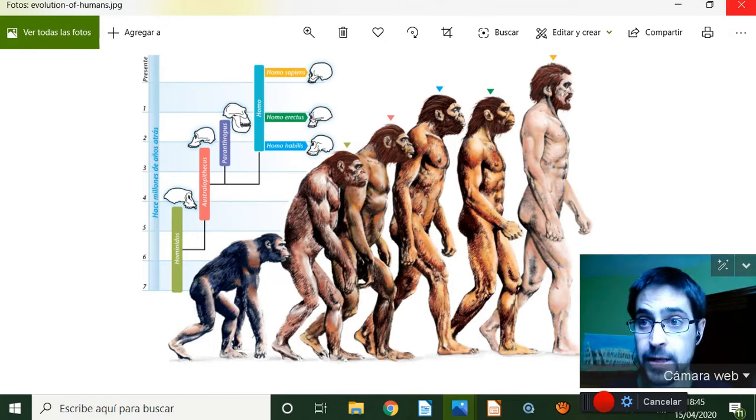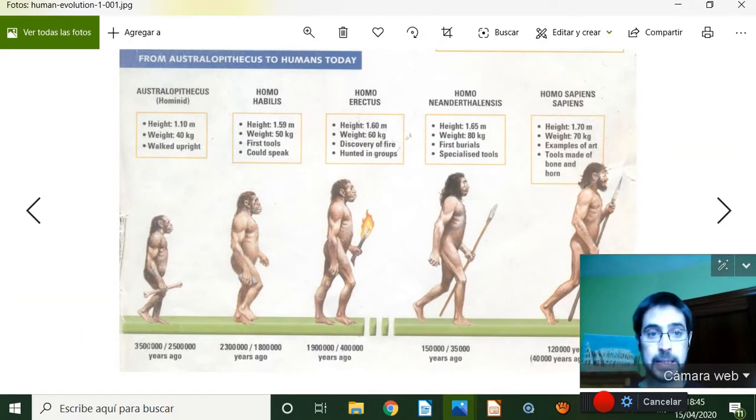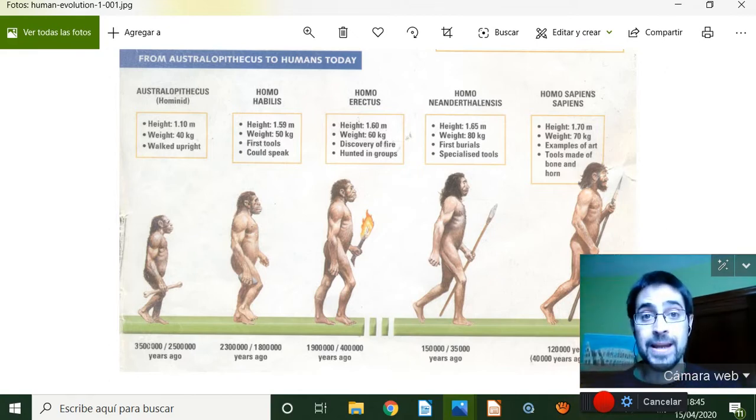The evolution of humans is also marked by that one. This is another picture of the Australopithecus. It is a hominid. Hominid means that it's not a human, but it's very close to being a human. And look at that, they started to walk on two legs and to manage tools. This one is a Homo habilis. Homo means hombre, man, okay?